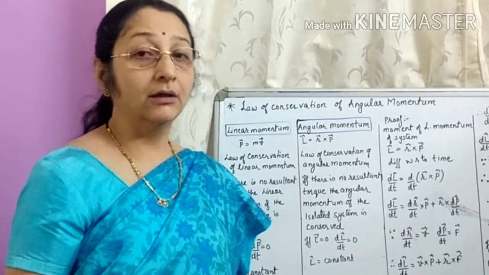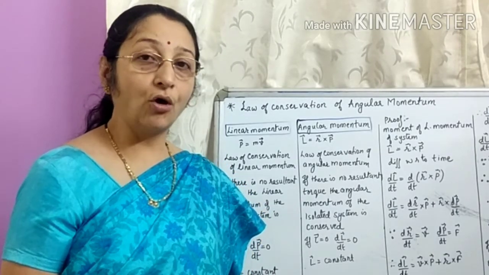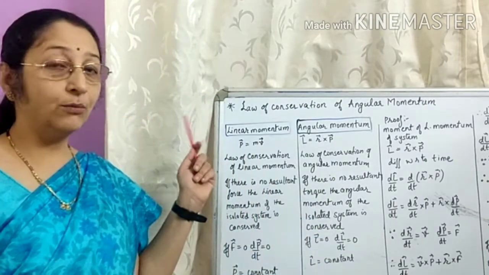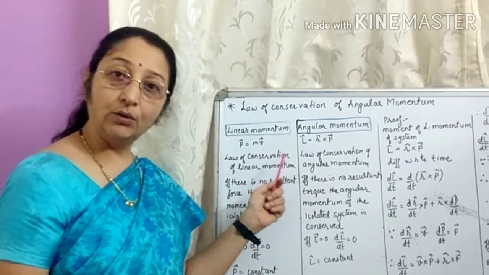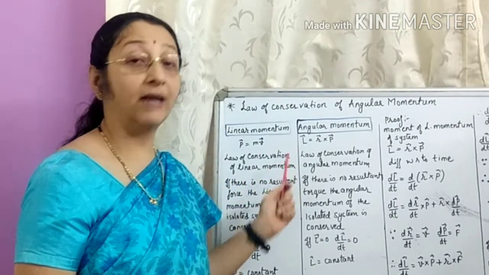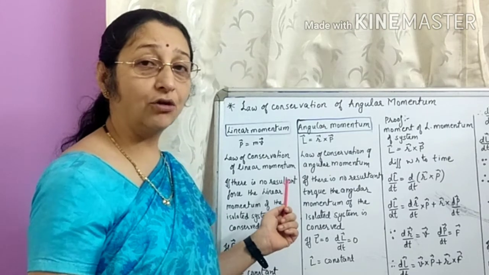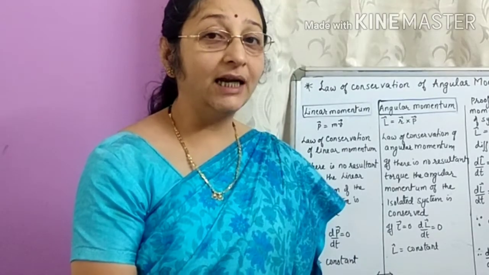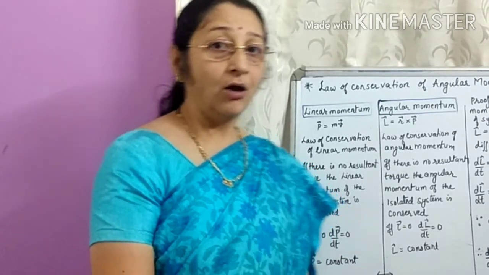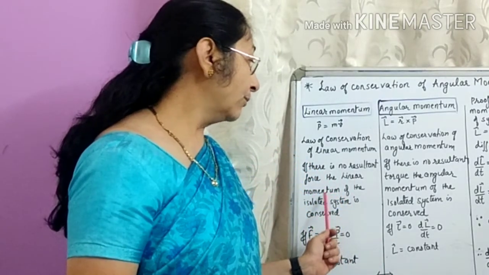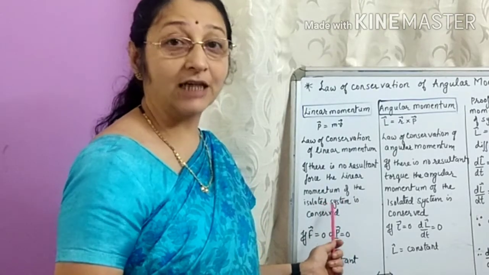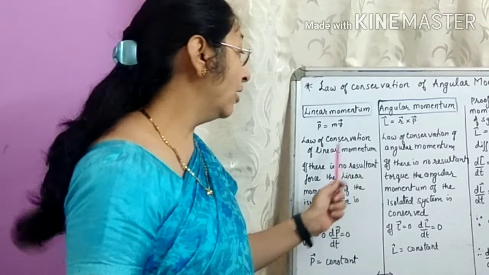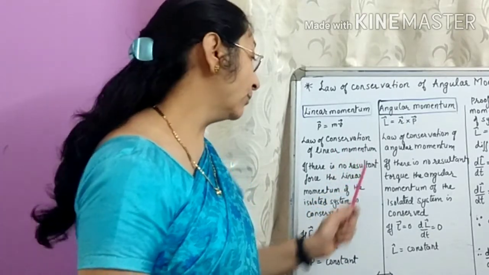In the 11th, we have discussed the law of conservation of linear momentum. We know what is linear momentum. P is equal to mv is the linear momentum, and what is the law of conservation of linear momentum? That is, if there is no resultant force acting on the system, the linear momentum of such an isolated system always remains constant. This is the law of conservation of linear momentum.